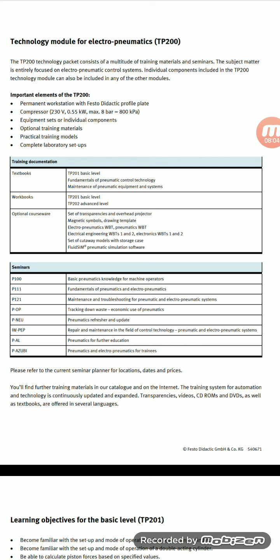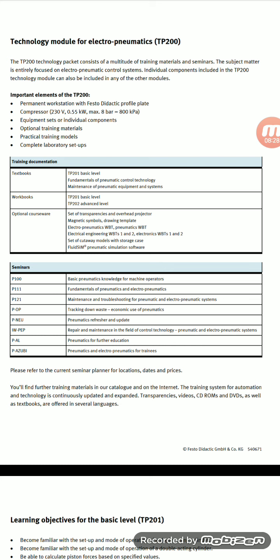These technology modules have some important equipment: prebuilt workstations with Festo diagnostic profile plate.